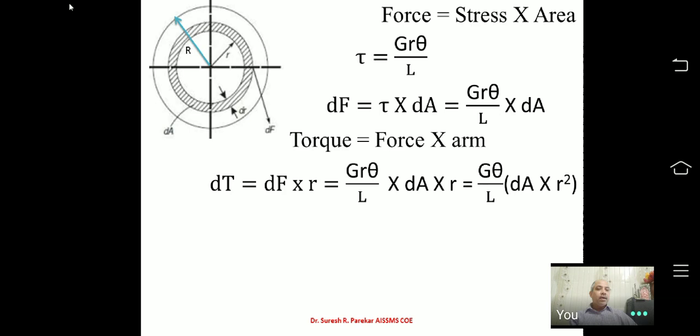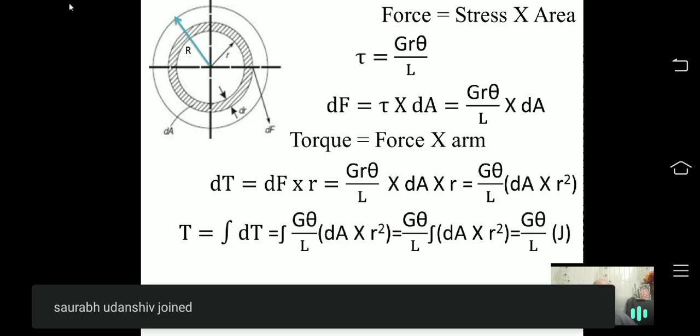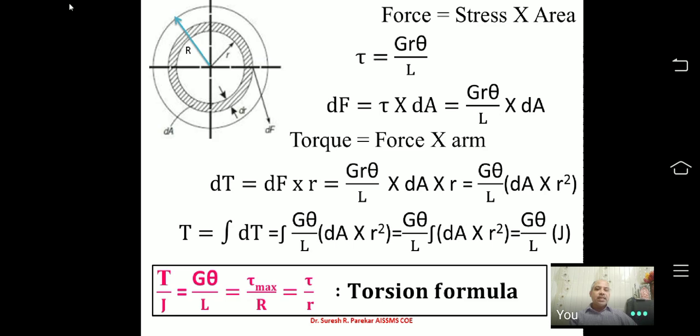This is the moment of inertia. Now when we talk about a circular section, this is the polar moment of inertia and that is denoted by J. So we have T equal to G theta upon L into J. Now if you simplify it, you will get T by J equal to G theta by L, and already we have the first part, which is equal to tau max upon R equal to tau upon r. This is known as the torsion formula.